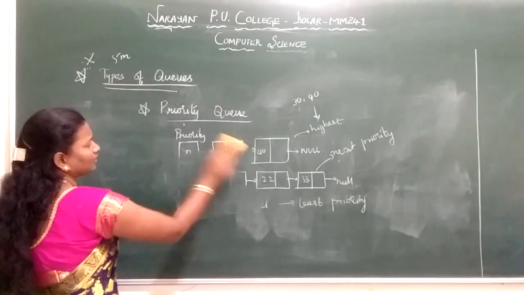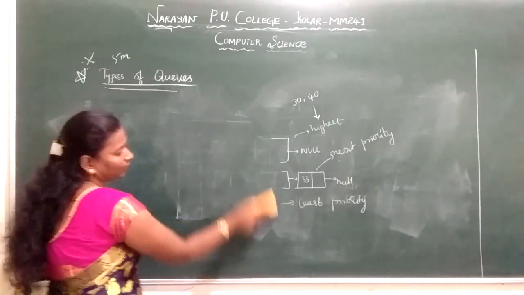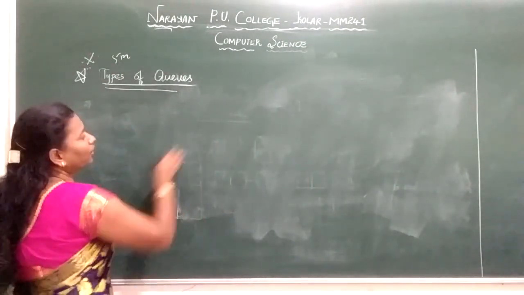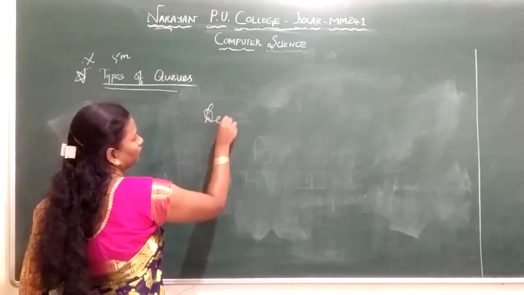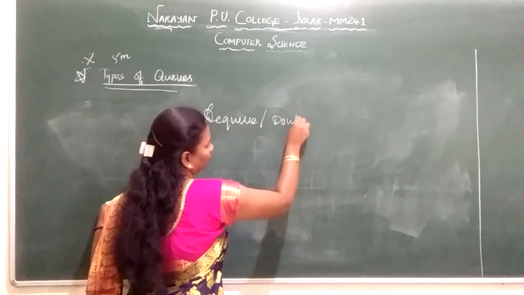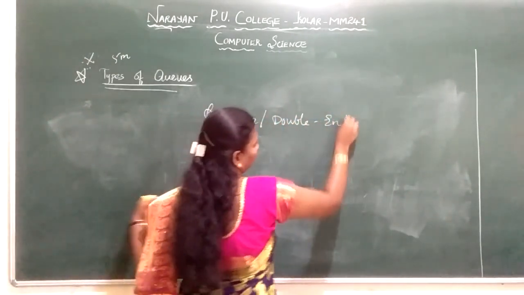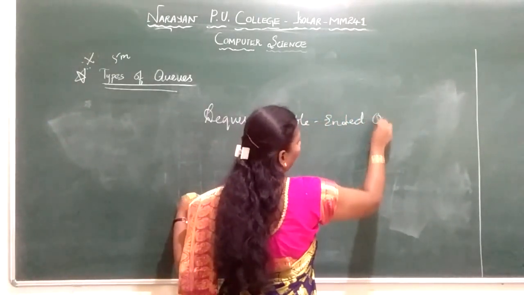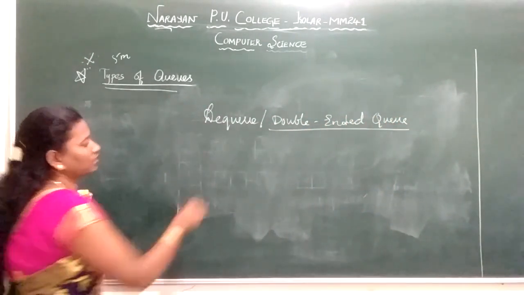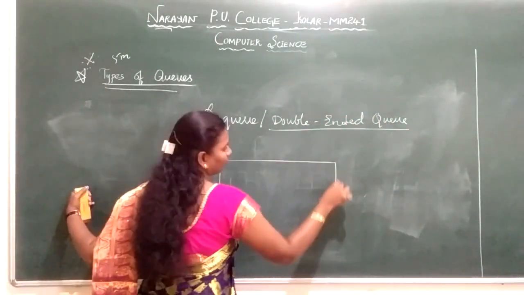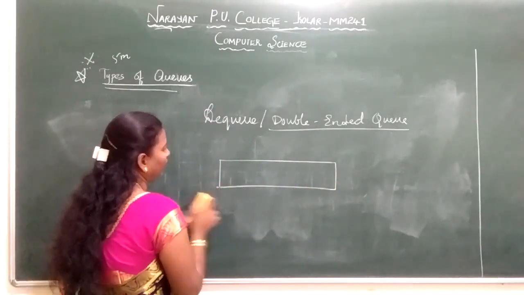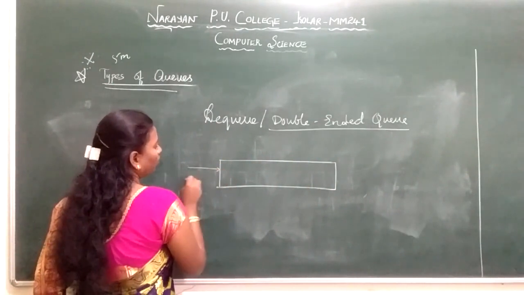Okay, next we will discuss D queue or double-ended queue. The name is self-explanatory. It tells us a queue will have both the ends. So both the ends are present on both the sides of the queue. I mean we can add and delete the elements on both the ends.